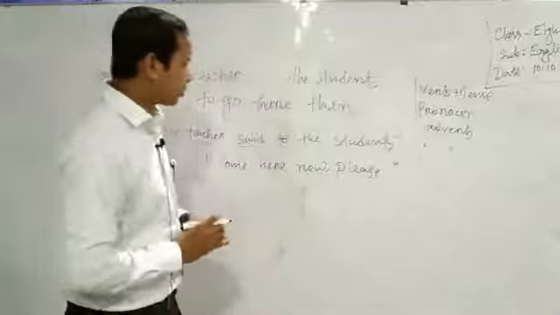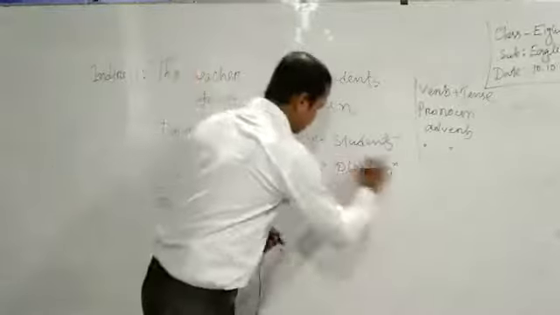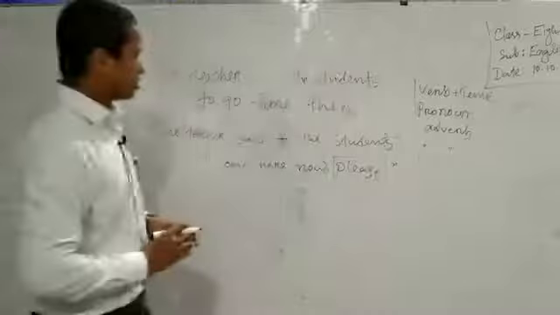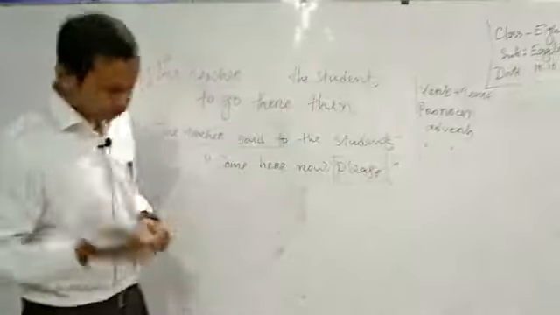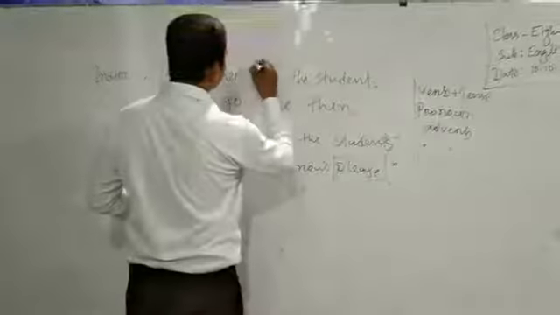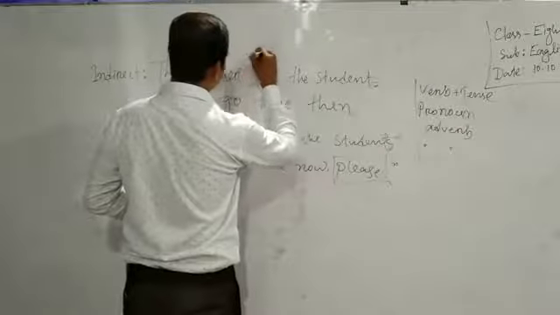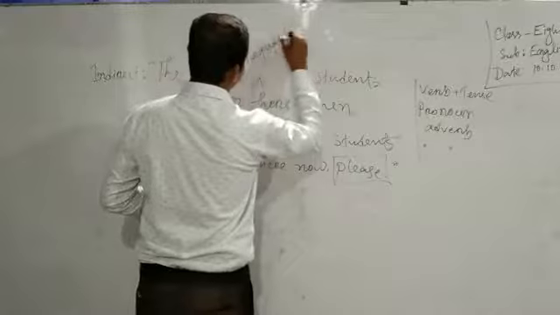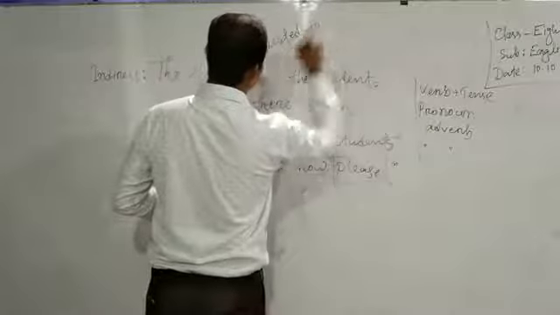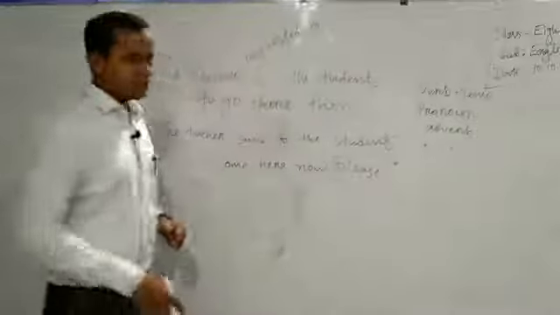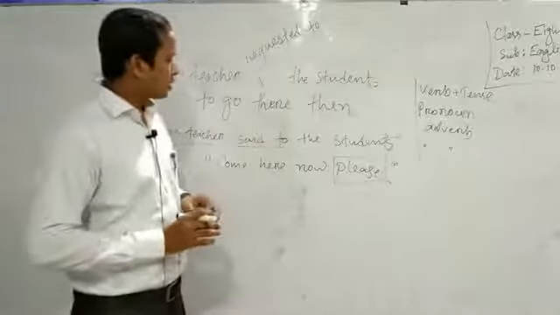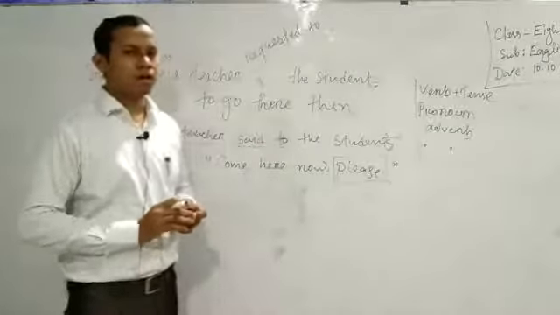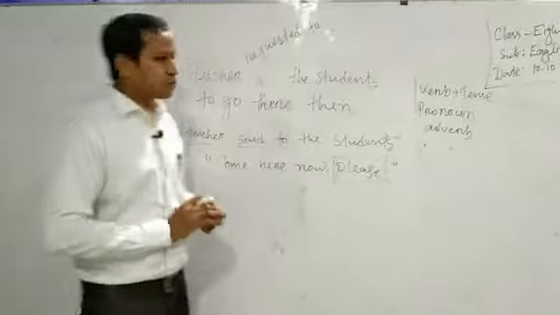So in case of request or please, you can change the sense a little in the verb. That means said to can be transformed into requested to. Requested to the student, then it's also right. But in other places like told, command, order, etc., we shouldn't write down the preposition to.